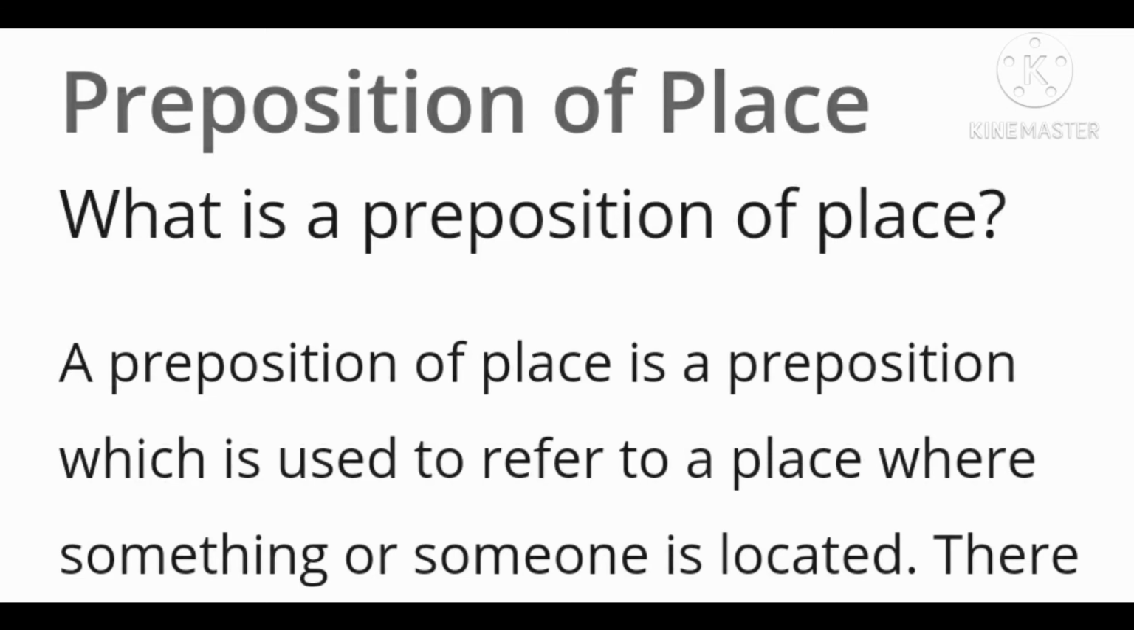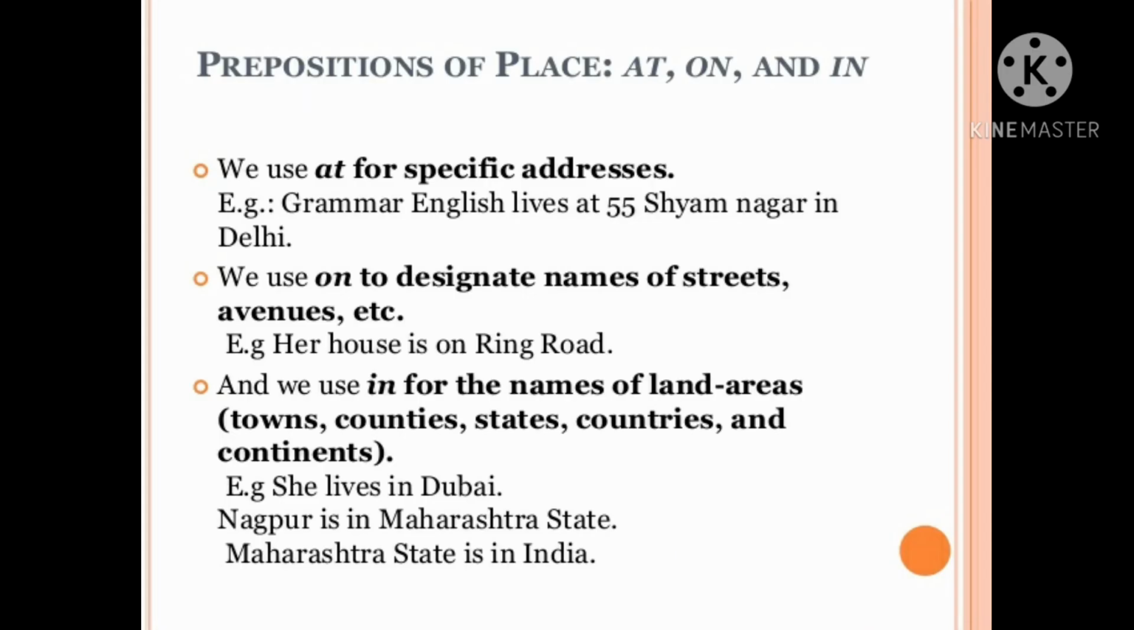So what is the preposition of place? A preposition of place is a preposition which is used to refer to a place where something or someone is located. So a preposition of place basically tells us where that thing is located. Now we will see all the prepositions of place and their uses. First we will see at.